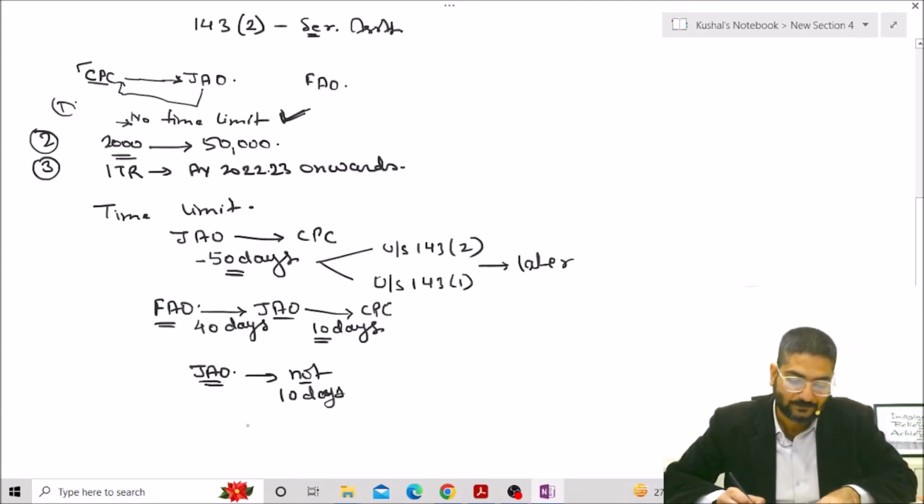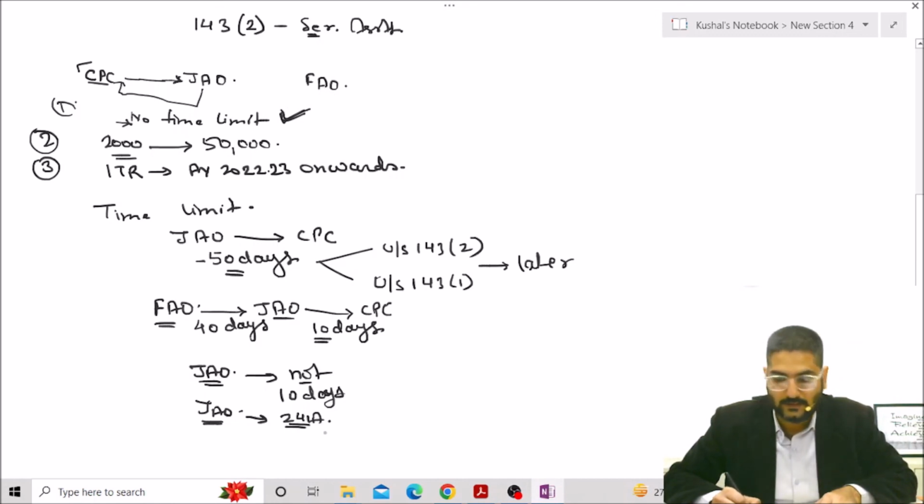So if the JAO says, no, I don't want to invoke section 241A, meaning I don't want to withhold the refund of this particular assessee, right?